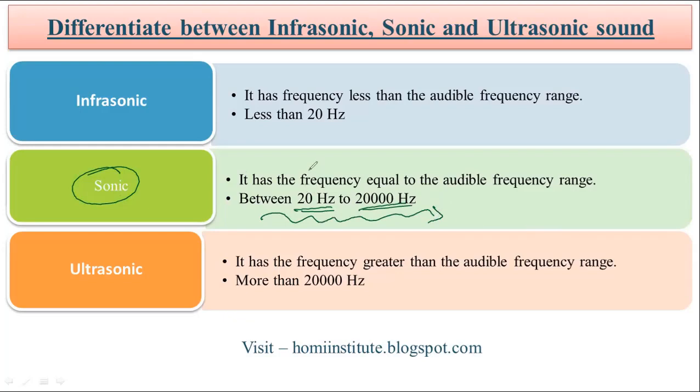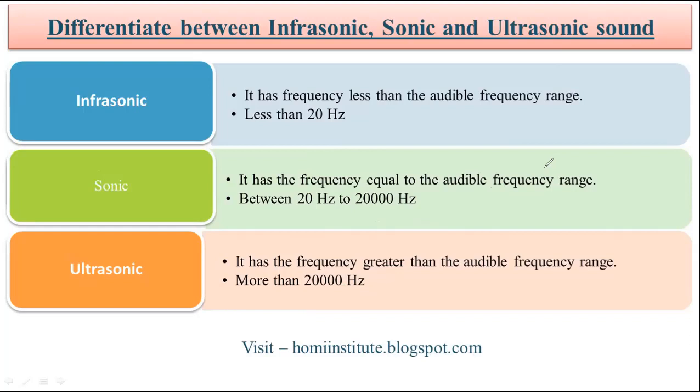If a sound has been generated at less than 20 hertz, then that is the infrasonic sound, and the sound waves which are more than 20,000 hertz are called ultrasonic, and both the sounds are inaudible to us. Means neither can we hear the infrasonic sound nor the ultrasonic sound. Only the sonic sounds can be heard, and that is the range between 20 hertz to 20,000 hertz. That is the thing which we need to remember over here.